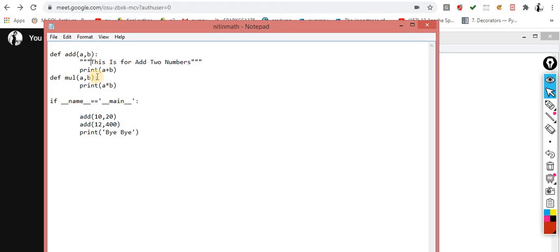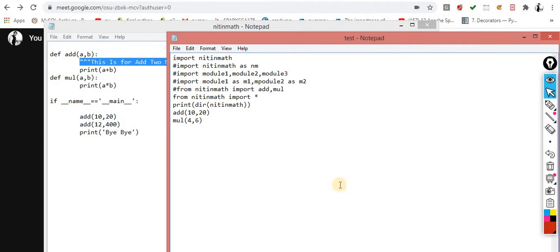So what exactly is the role of this one? The role of this one is supposed to be just like an information message. What exactly is the role of this function? This is for add two numbers. So this one becomes a doc string. I think there is a way to check out the doc value as well. I don't know if it will work or not.